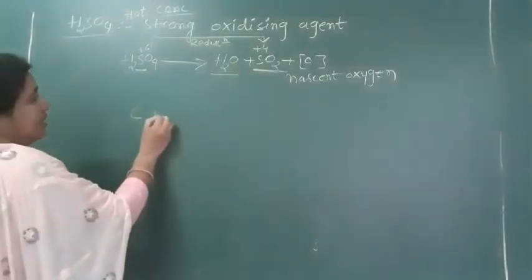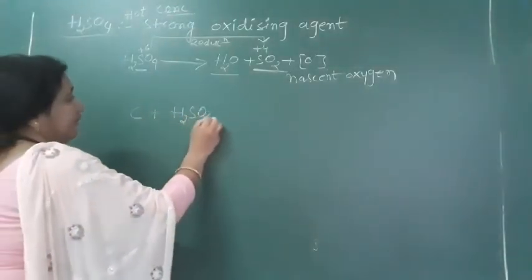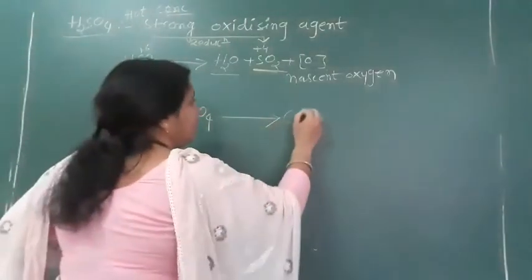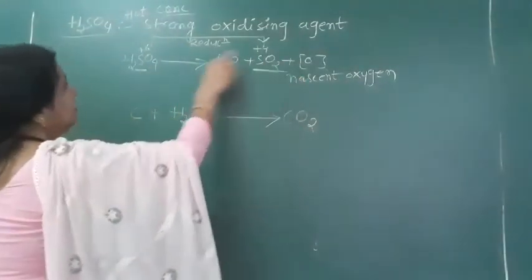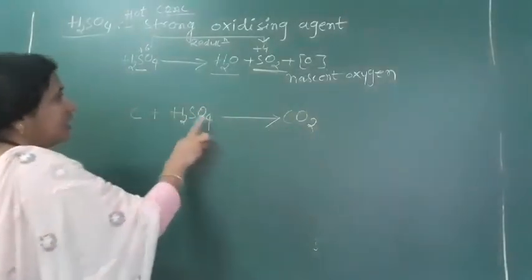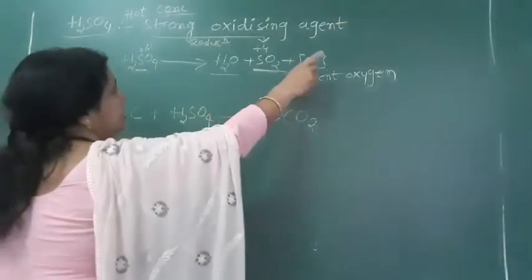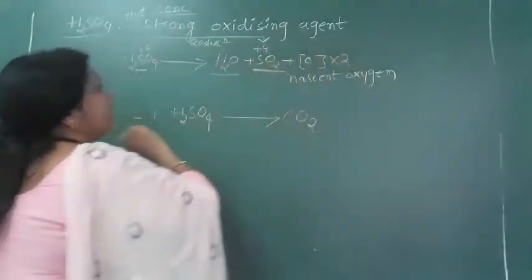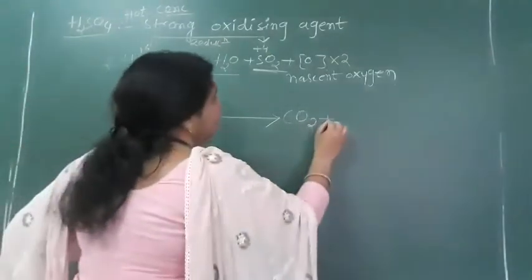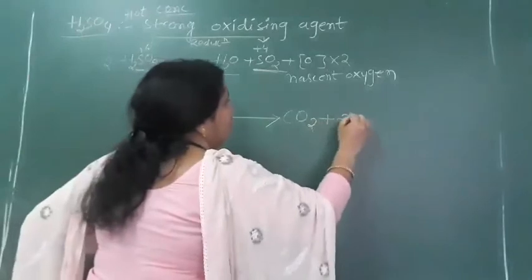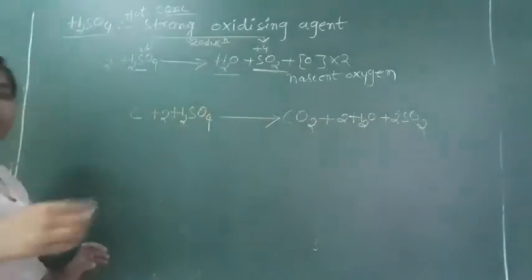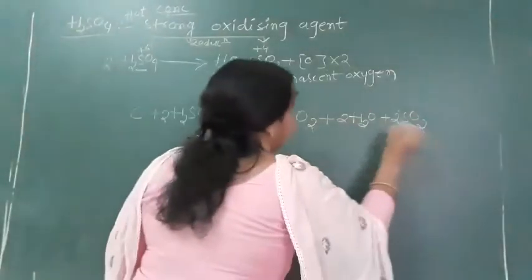Carbon plus H2SO4. This carbon will get oxidized into CO2. One oxygen is released by one molecule of H2SO4. CO2 means we want 2 oxygens, so we multiply this reaction by 2. So we get CO2 plus 2H2O plus 2SO2. Everywhere, first we write the H2O and SO2.